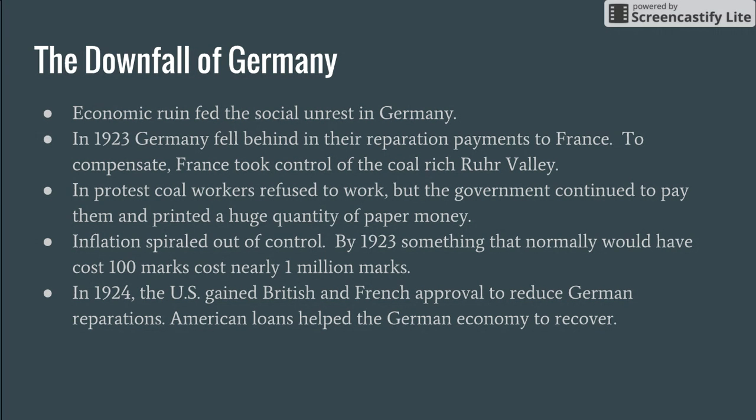By 1923, something that normally would have cost 100 marks cost nearly 1 million marks. And this is extreme inflation. This happens when governments print new money without destroying old money. We've seen inflation in this country, not necessarily to this proportion, but we have seen inflation. You may hear your parents or grandparents talk about how a Coke used to cost maybe a nickel or a dime, and now it is over $1.